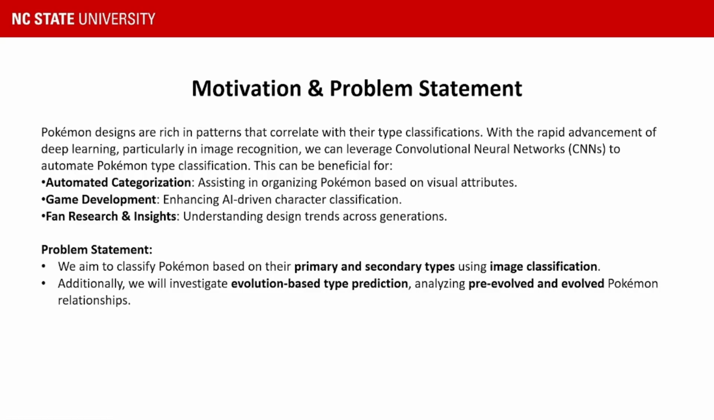So Pokemons are designed with visual patterns that often align with their elemental types, like flame patterns for fire types and aquatic features for water types. With the rise of image based deep learning models, we aim to automate the classification of Pokemon types using visual data. This has applications in automated categorization, AI driven character classification and game development, and even fan based research to analyze trends in Pokemon designs across generations.